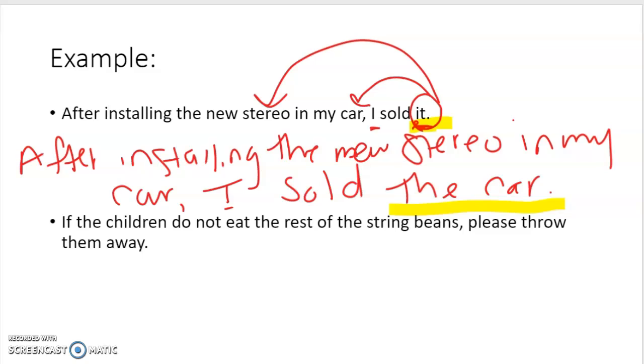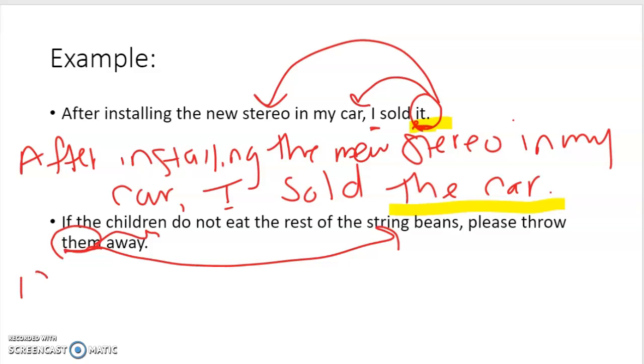So let's look at the other one, our second example. If the students do not eat the rest of the string beans, please throw them away. Well, first we find our pronouns. If you don't know where the confusion is, find the pronouns. So let's go through and see if we find any. All right, so the only pronoun in this sentence is them. So circle it. Well, when we're talking about them, are we talking about the children or are we talking about the string beans? Well, I would hope that we don't throw children away. So we have to be talking about the string beans. So we need to take out them and we need to replace it with string beans.